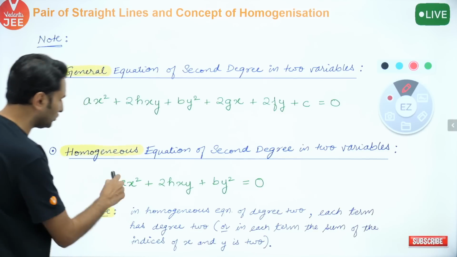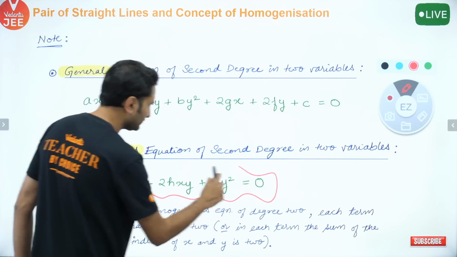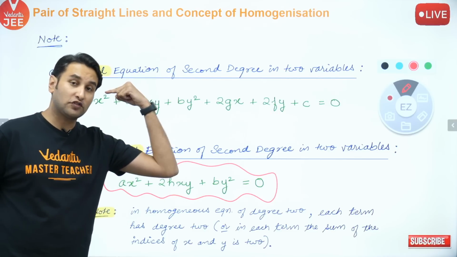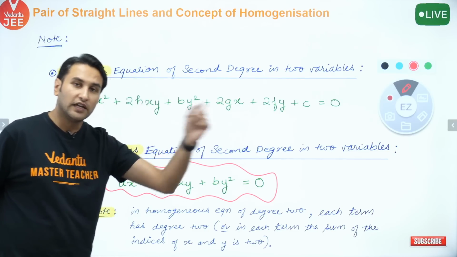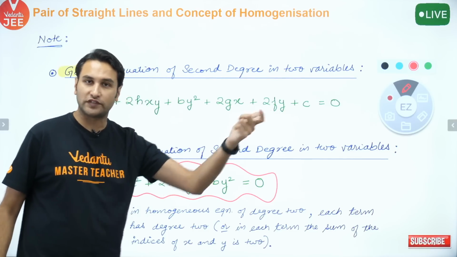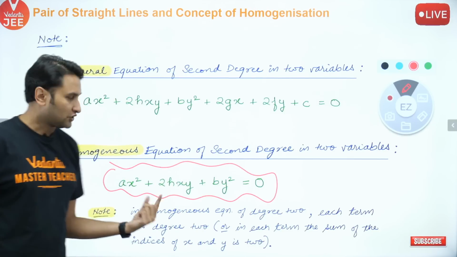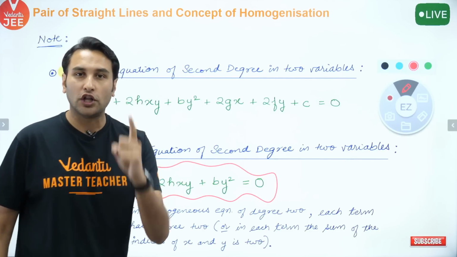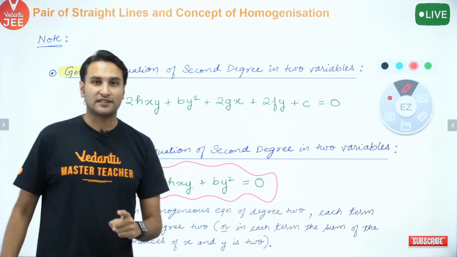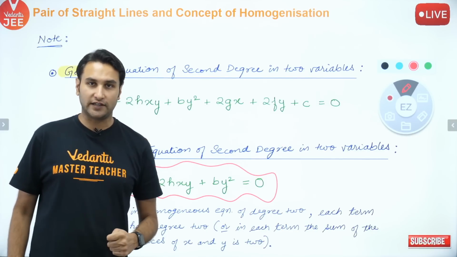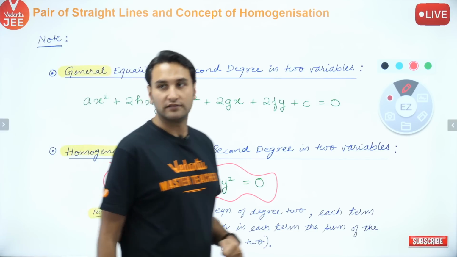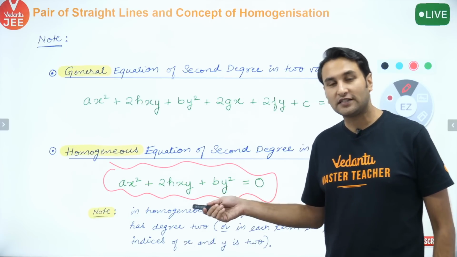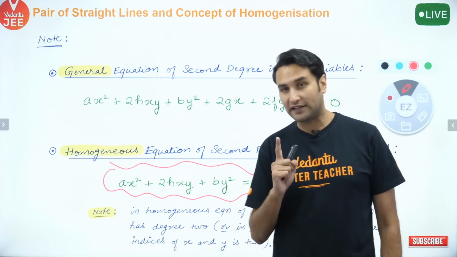And बच्चों, this is the homogeneous equation. What is the equation? This is the equation. On the previous page it was the expression; now to make it an equation, put it equal to 0. It becomes the equation. So this is a homogeneous equation of degree 2. Interestingly, what it always will represent is a pair of straight lines passing through origin. ठीक है बच्चों, ये किसको represent करता है? It represents a pair of straight lines passing through origin.